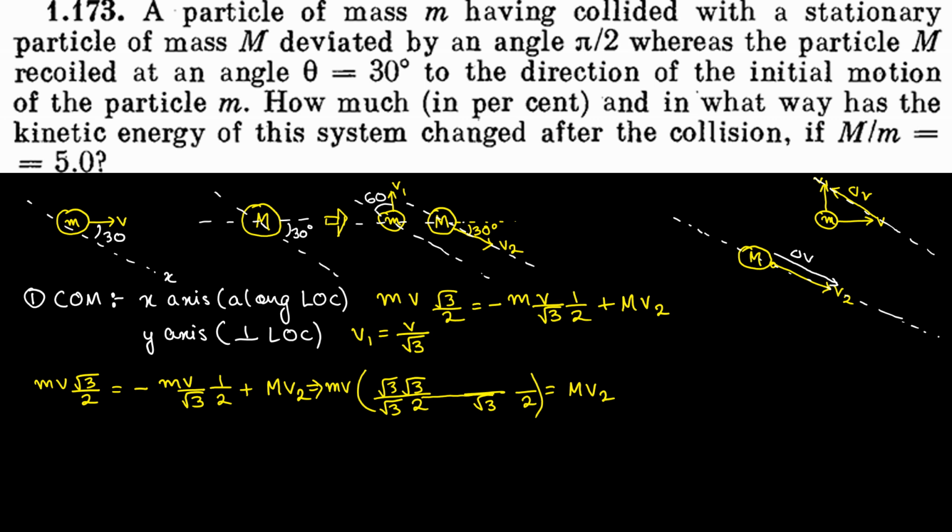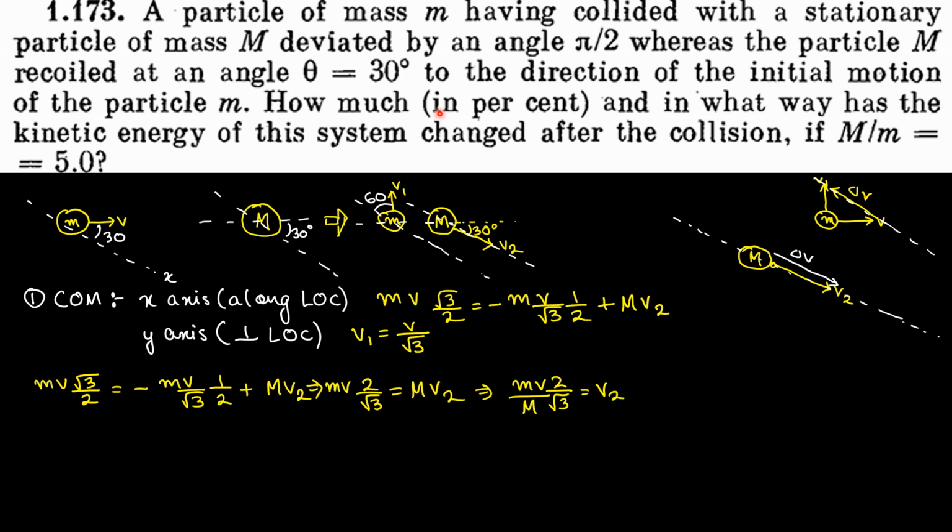So we get root 3 into root 3, which is nothing but 3. So 3 plus 1, 4 by 2 root 3, and the 2 would get cancelled, so we would get 2 by root 3. So our equation would become mv into 2 by root 3 is equal to capital M v2, or v2 is equal to mv by root 3 divided by capital M. I've just sent this capital M down out here.